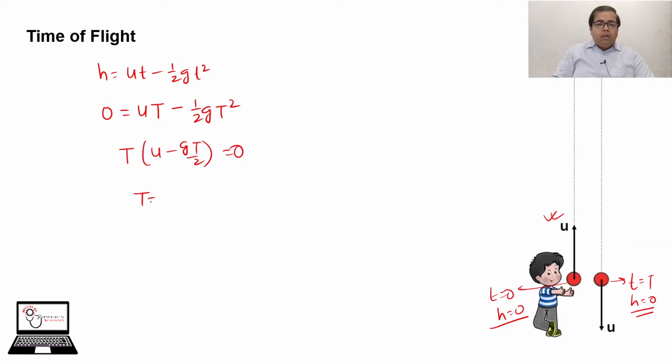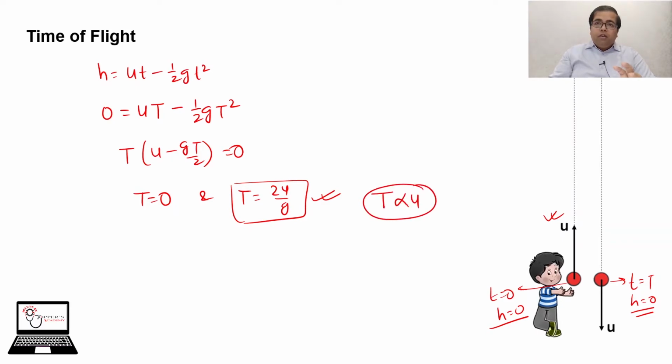So I have T is equal to 0, which is your initial time, and another one is T is equal to 2u by g. This is the time when the ball reaches the final point, your time of flight, and we can observe T is directly proportional to u. We have already learned that when we throw with higher speed, its time of flight increases.